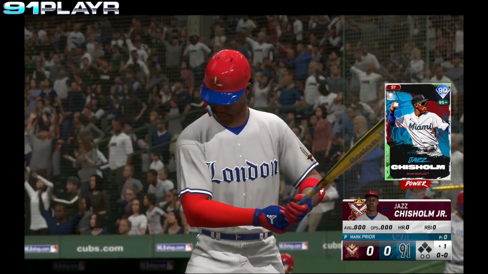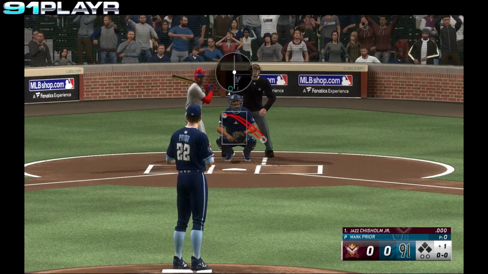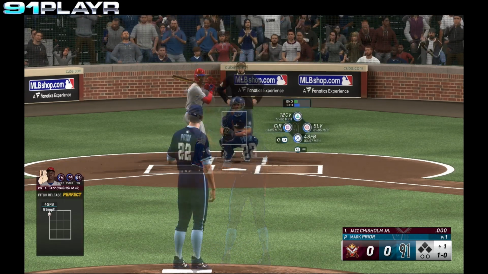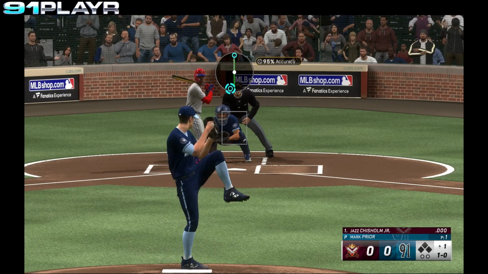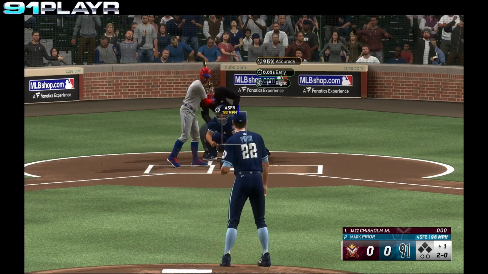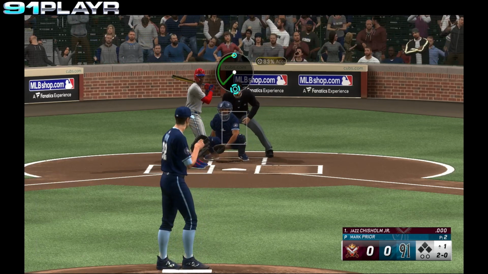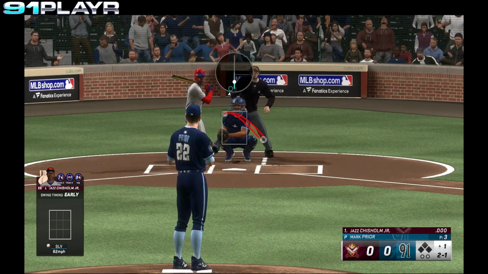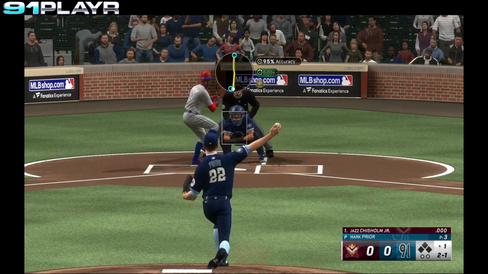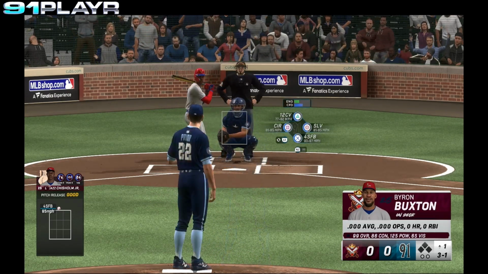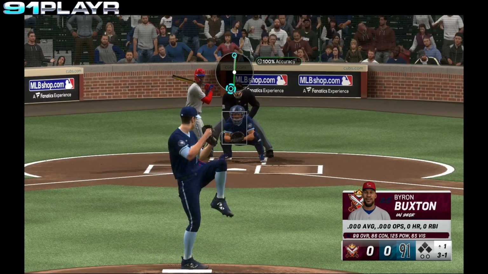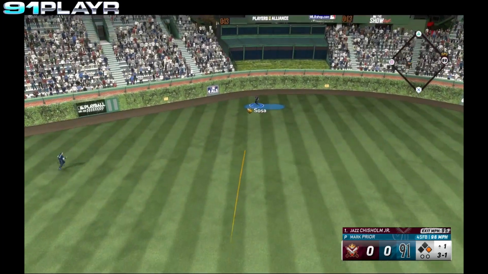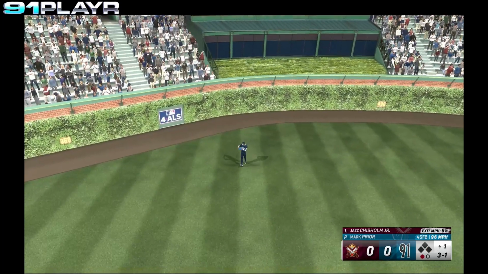Leading things off for the Lords, Jazz Chisholm. And on the mound for the Cubs, Mark Prior. First pitch is a ball inside. The 1-0 pitch. Ball 2 inside. The 2-0. Swing and a miss. It's a strike. 2-1's the count. Prior winds and delivers. Ball high. 3-1's the count. And Chisholm hits that ball deep to center field, but it is playable for Sosa. Out number 1.